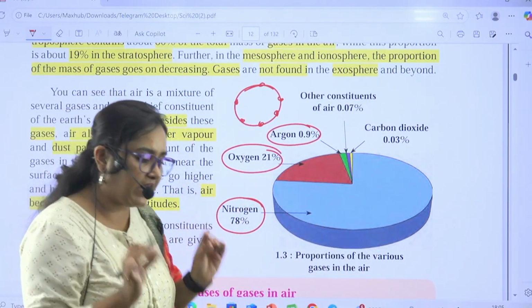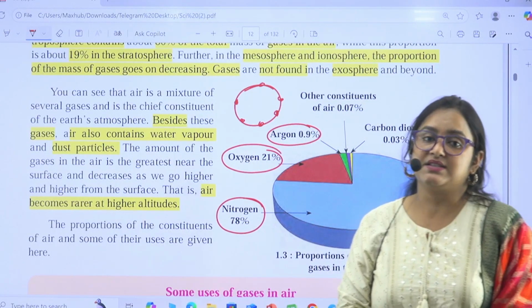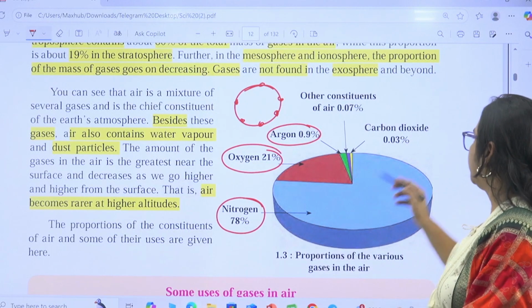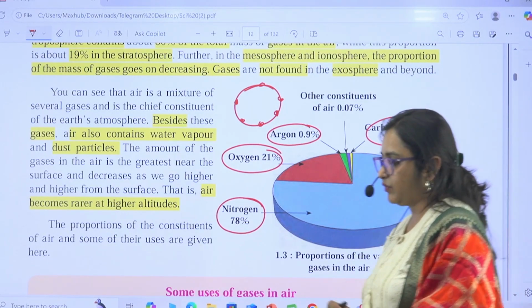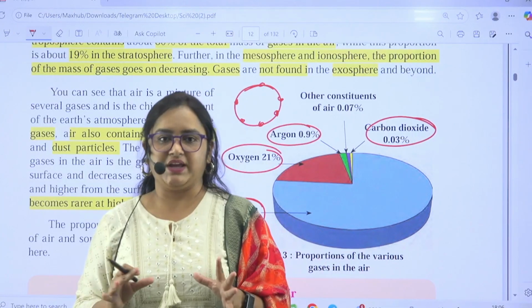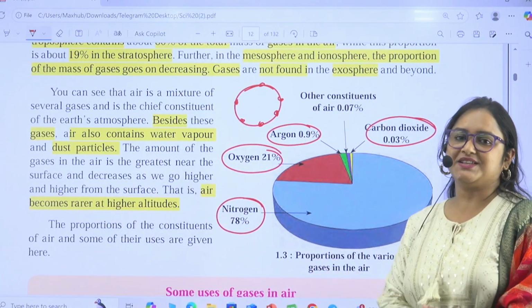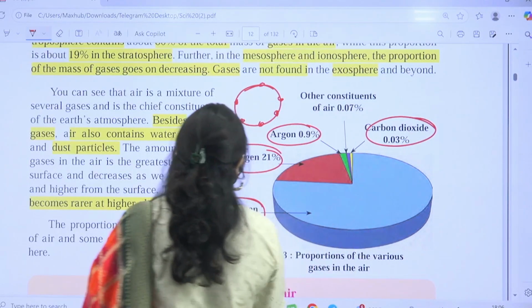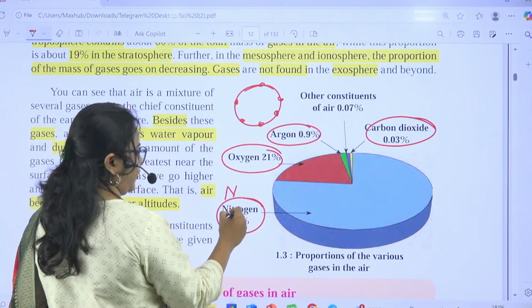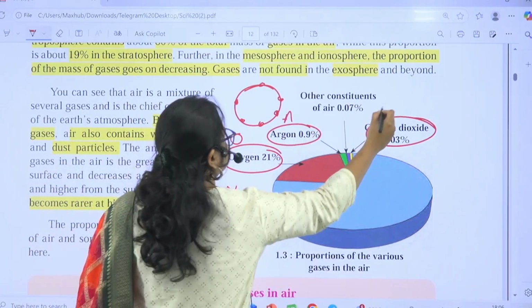Remember, it is very important, and the same question has been asked in UPSC 2016. So please remember these facts, very important, and you have to just revise it. Okay, now how? Just think there is no AC in this room, but actually there is. See how? N for nitrogen, O for oxygen, A for argon, C for carbon dioxide.